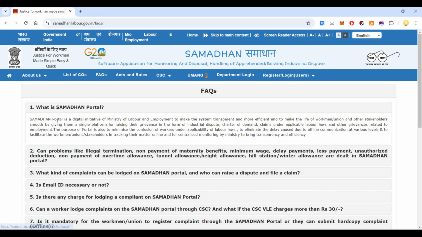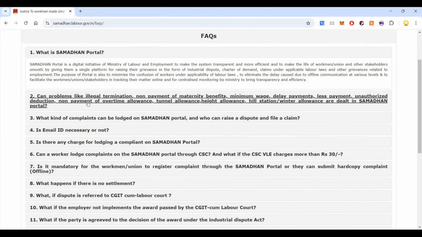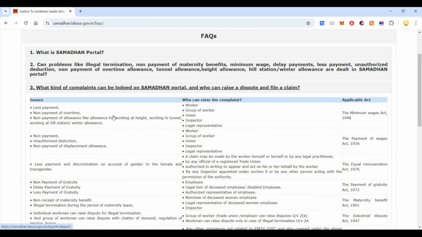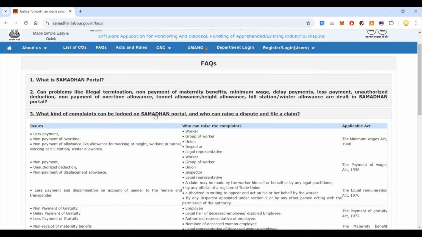So let's look at what is Samadhan Portal. Samadhan Portal is a digital initiative by the Ministry of Labor and Employment to make the system transparent and more efficient, and to make the life of workmen, unions, and other stakeholders smooth by giving them a single platform for raising their grievance in the form of industrial dispute, charter of demand, and all those things. Can problems like illegal termination, non-payment of maternity benefit be addressed here? Yes.